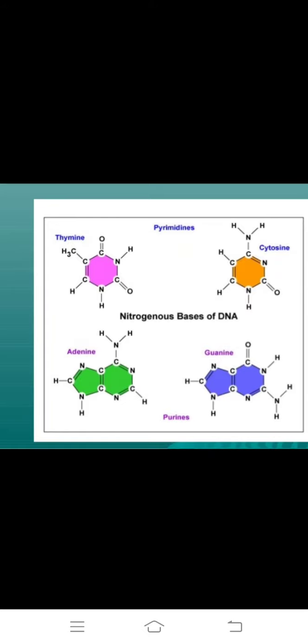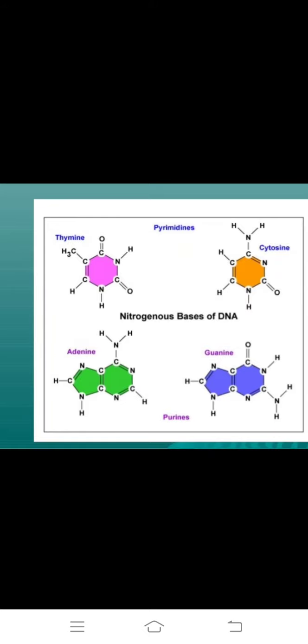But in RNA, adenine pairs with uracil; the uracil structure and thymine structure are both similar. In RNA it is uracil, but in DNA thymine. Adenine pairs with thymine by double hydrogen bond, and guanine pairs with cytosine by triple bond.